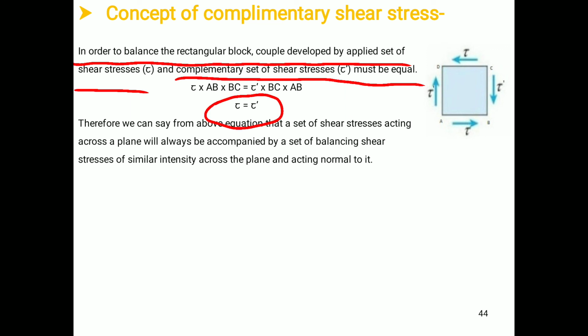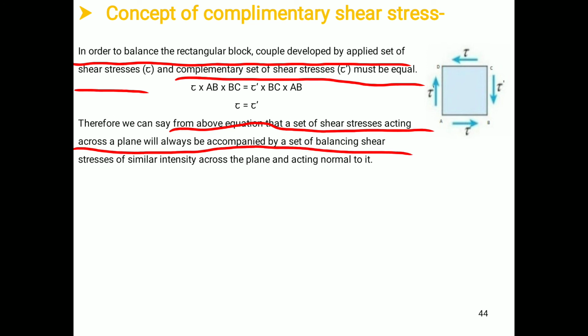It means that those are the set of shear stresses which are acting over the faces of the rectangular block, and those shear stresses are equal in magnitude. Therefore, we can easily say from the above equation that a set of shear stresses acting across a plane will always be accompanied by a set of balancing shear stress of similar intensity across the plane and acting normal to it.